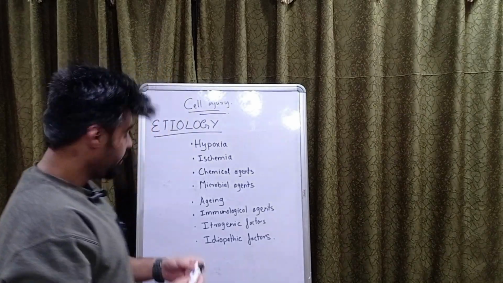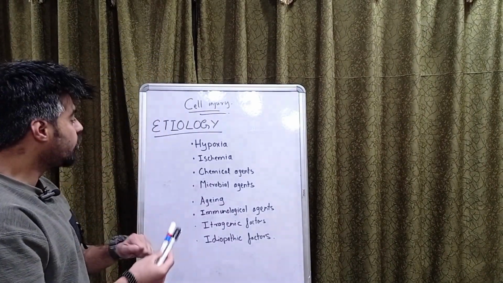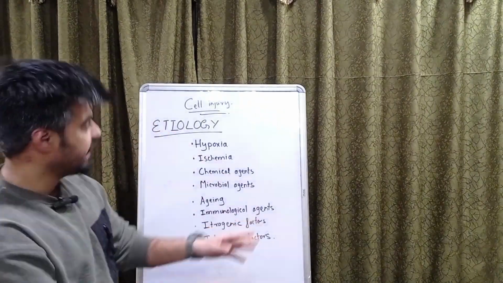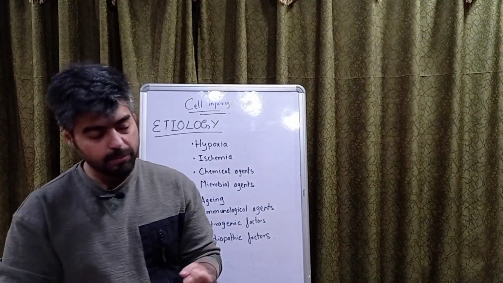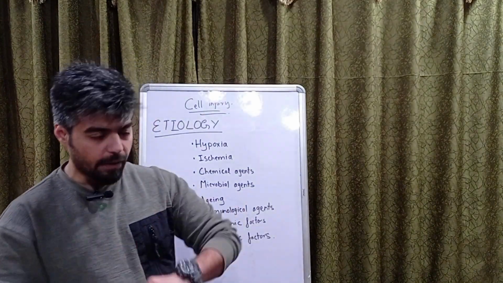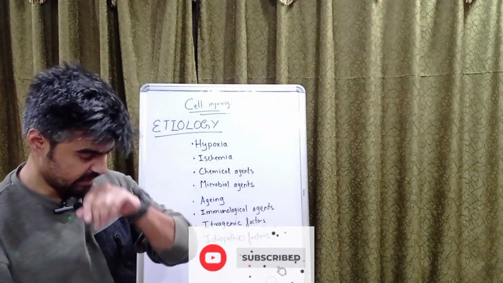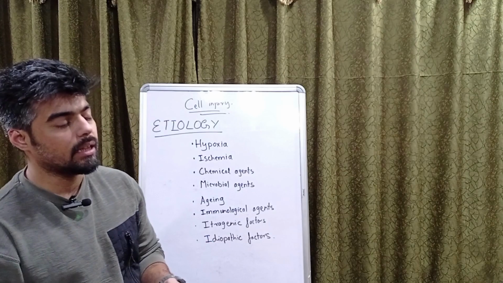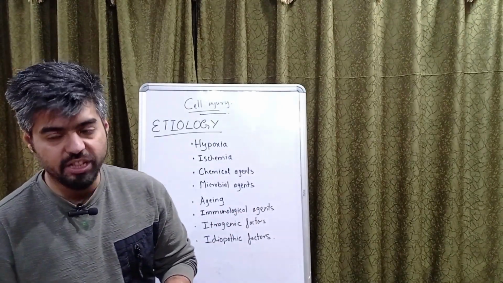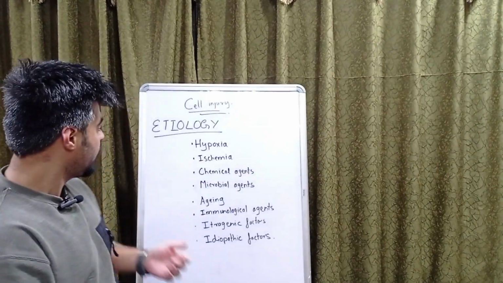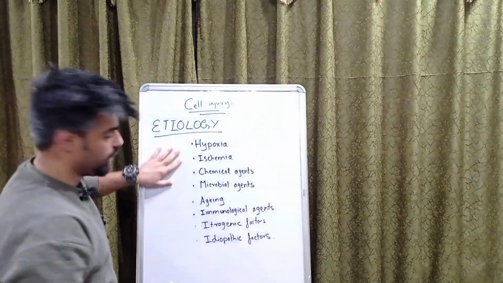Coming to the etiology, let's see the etiological factors for all the different types of cell injury. Afterwards, in the next step, we will see what is included in adaptation, irreversible cell injury, and reversible cell injury. So first let's see the etiology.